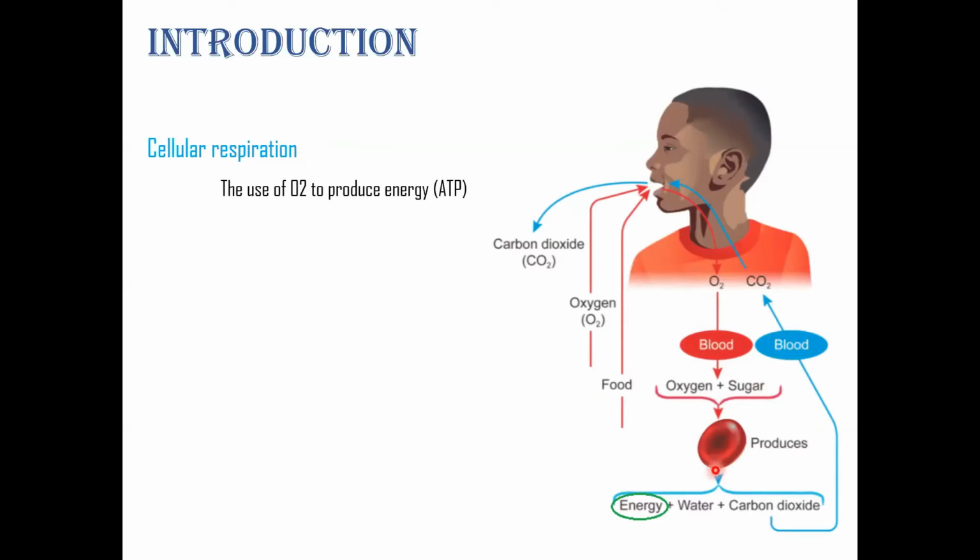So it produces energy, ATP, water, and carbon dioxide. Again, this carbon dioxide flows into the bloodstream, and through the bloodstream it goes back to the lungs and out of the body. This is known as cellular respiration.